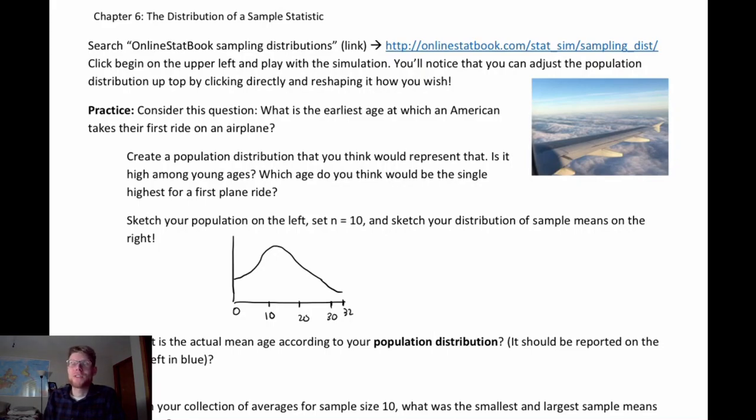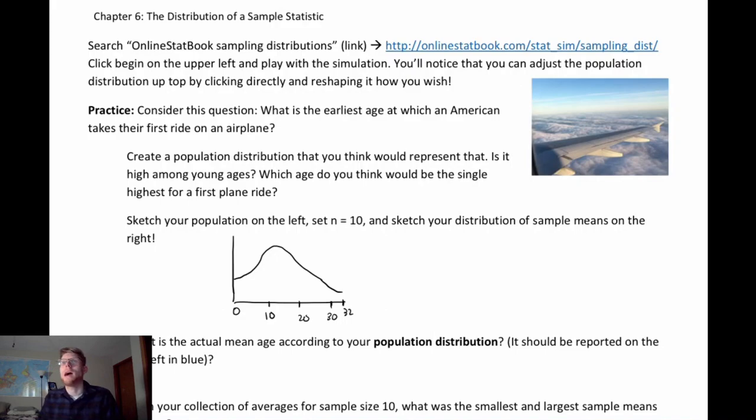Now the second question is to sketch your population on the left, but I also want you to think about what would happen if we were to ask 10 random people from this population what was the first age that you rode on an airplane, and then we take the sample mean from that sample of 10. So we report the average age of first ride on an airplane for this group of 10 people. What are the different sample means that I'm most likely to see? What's the smallest sample mean you expect to see? What's the largest? And what sample mean do you think you're going to see the most of?